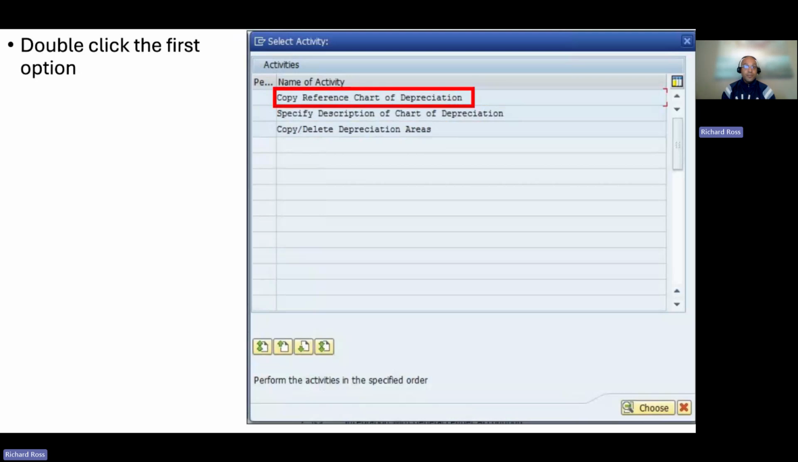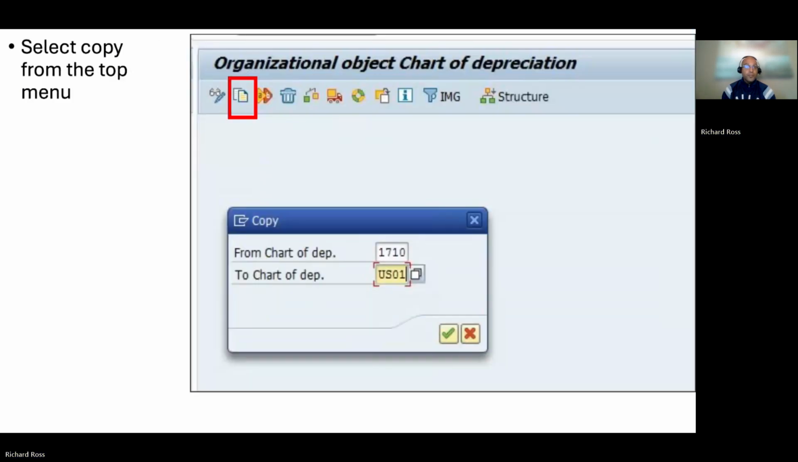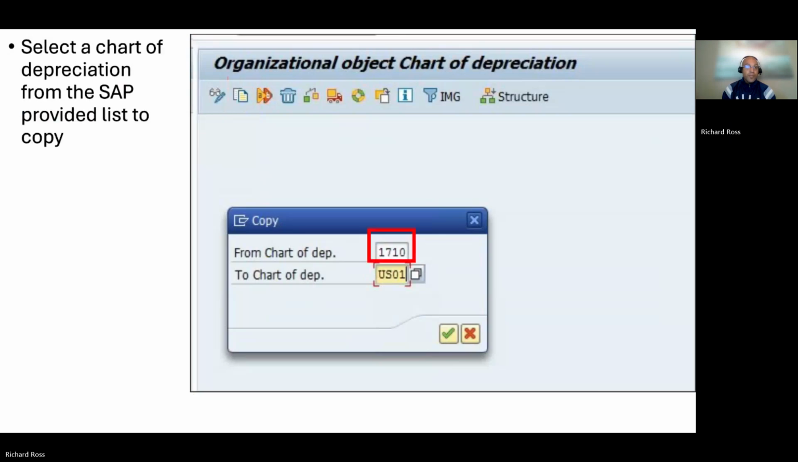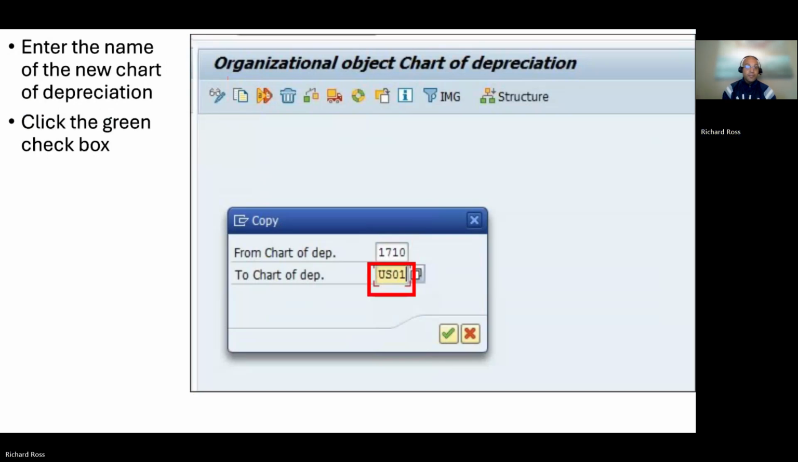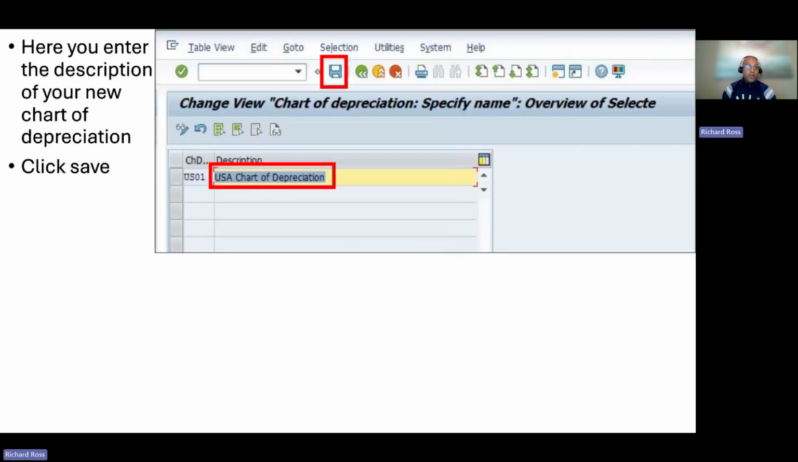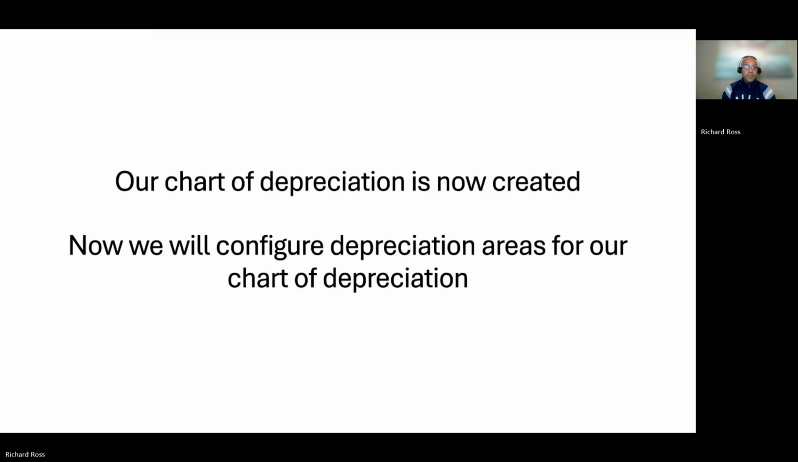Double-click the first option. Select Copy from the top menu. Select a chart of depreciation from the SAP provided list to copy. Enter the name of the new chart of depreciation. Click the green checkbox. Here, you enter the description of your new chart of depreciation. Click Save. Our chart of depreciation is now created.